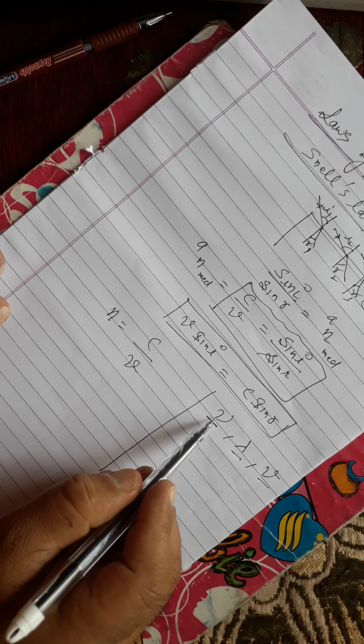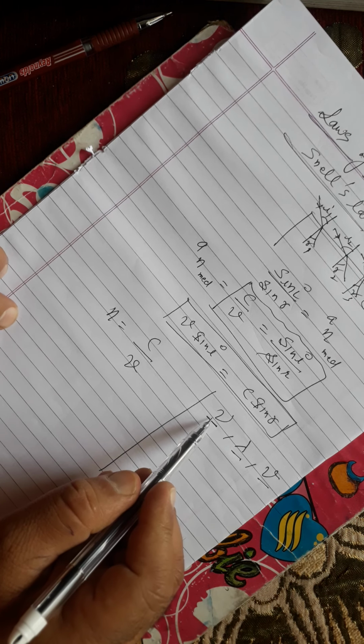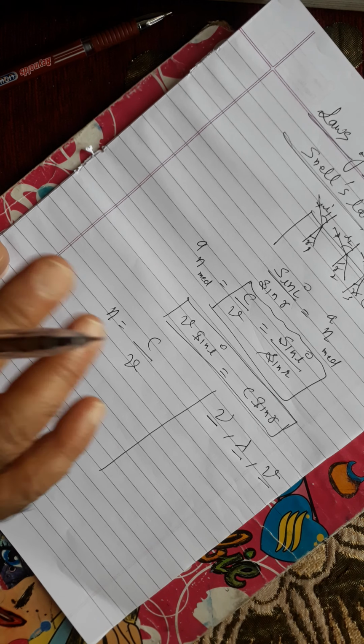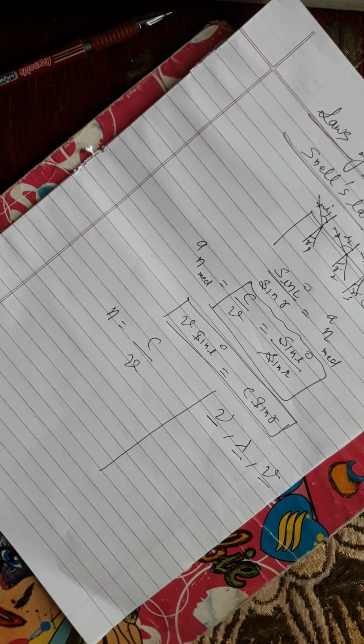So why does the frequency not change? Because after the light enters from one medium to another medium, the number of photons does not change, the number of wave pulses does not change, they neither increase nor decrease. That's why frequency is the character of the source. It is how the source is making photons per second.